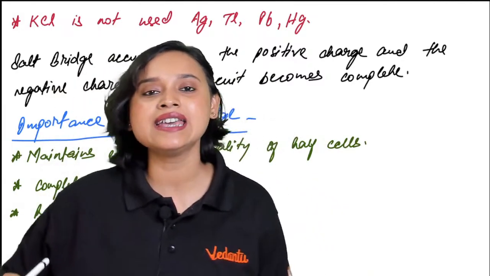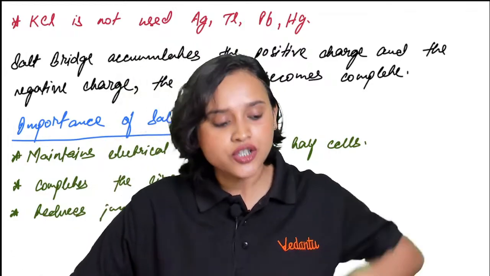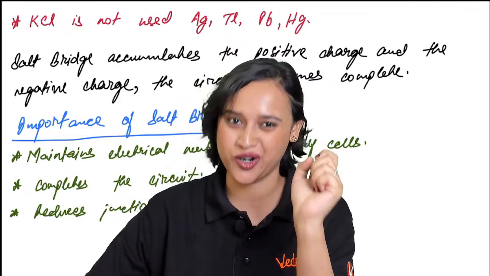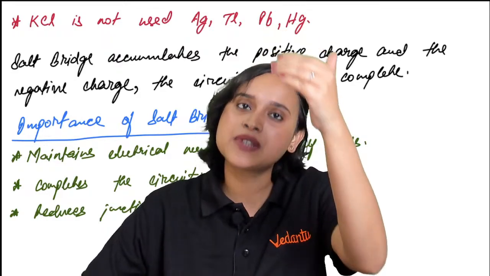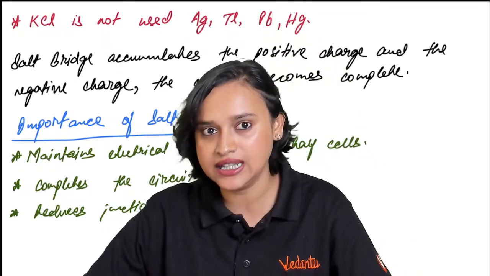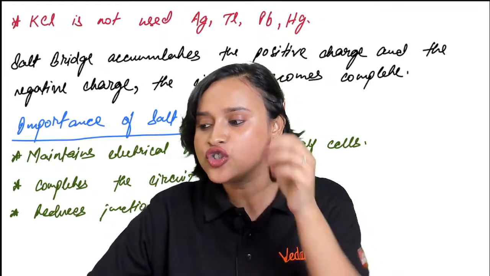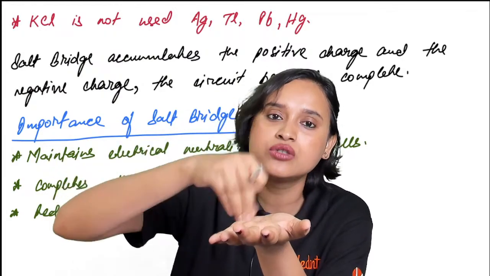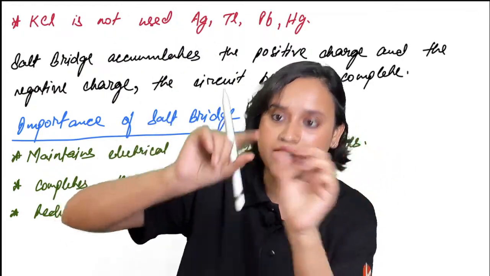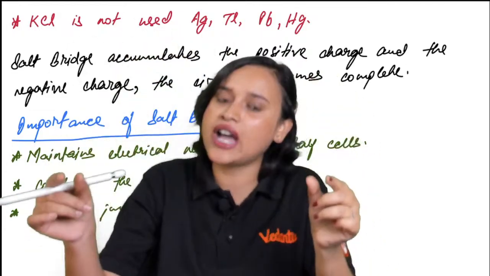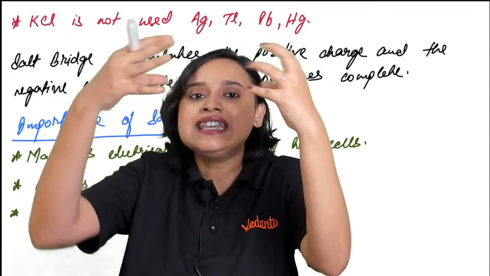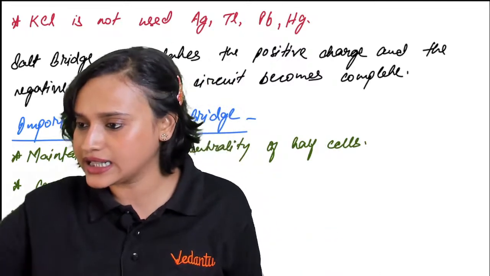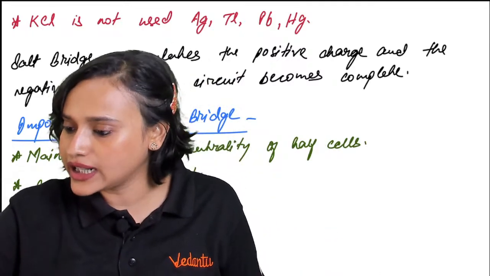Tanishka, KCl, it's a salt, it's a solid, right? So if you just put it in the tube, that is the salt bridge, how will it go to the solution? It will not, right? So when you use a gel, the substance can get inside the solution easily. Understood? If you just have the powder, then it's basically like you are adding potassium chloride into the ZnSO4 solution. Then they will start reacting. So you want a bridge which connects both the half cells, and there is an ease of the salt getting into the solution. Are you getting my point now? Now I hope that it is clear, everybody.